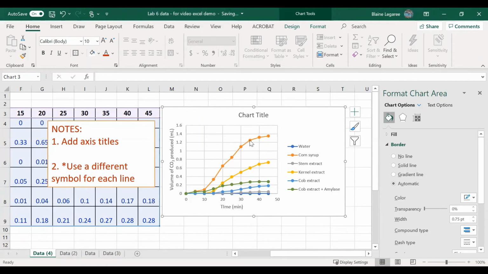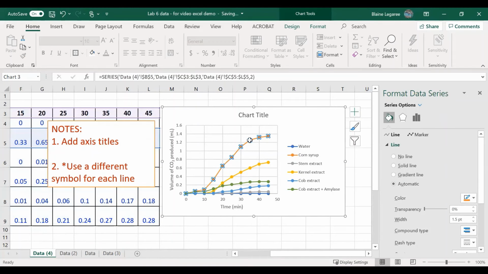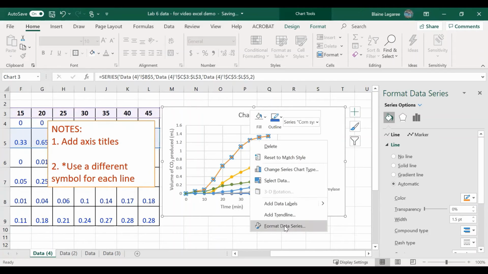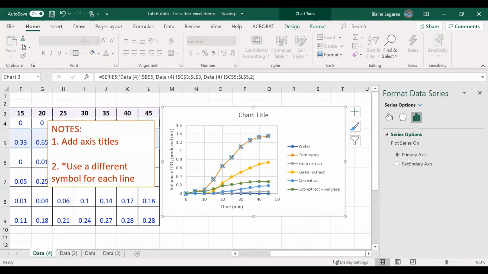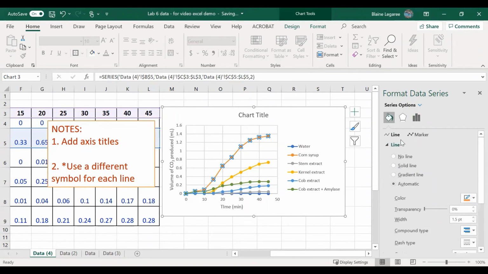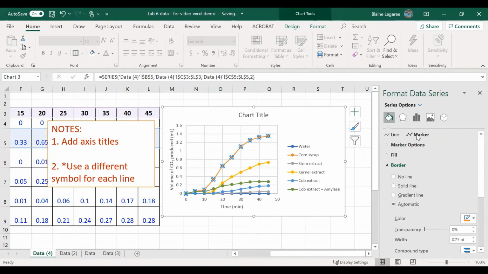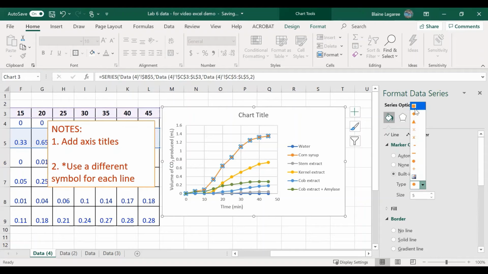So what you want to do to change your symbols is click on the symbol like this, and you can right click and go down to Format Data Series. It should pop up here on the right. We're going to click on that little fill bucket, and we want to go here to marker. If you want to change the color, you can do that. I don't think that's necessary. These colors aren't too bad. And I'm going to go with marker options, built in. And what I'm going to do is select a different symbol. So I will select the square for this one. I'm going to make it a little bit bigger too, so it's easier to see.